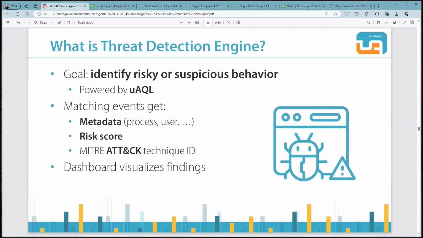You may have heard about MITRE ATT&CK, the de facto industry standard framework to describe attack vectors. We're adding MITRE ATT&CK technique IDs to our TDE events so your team can see directly how an attack is described and how it can be mitigated. Every event that matches one of the rules will be visualized in our Splunk dashboards.